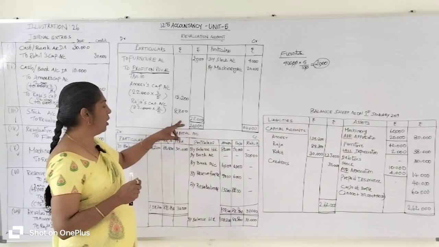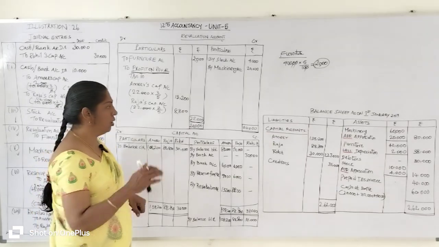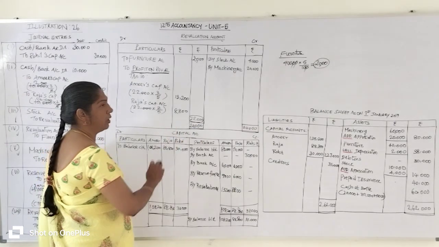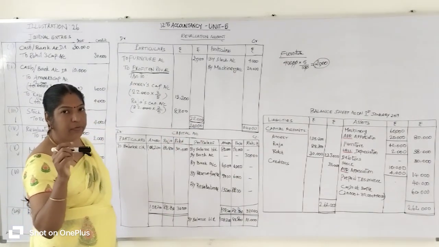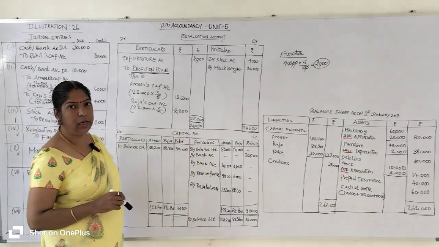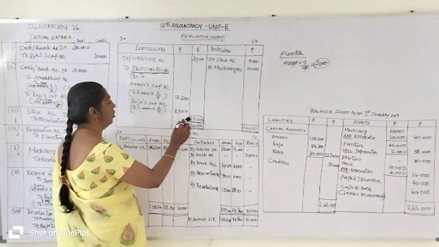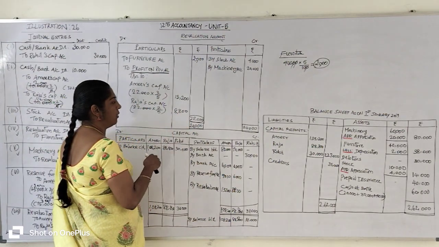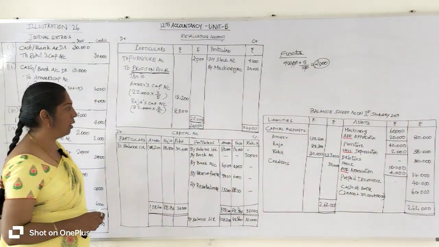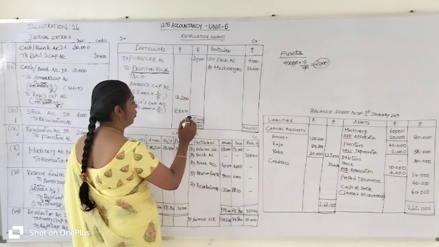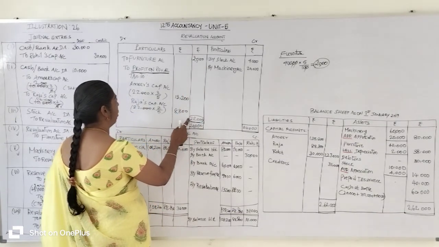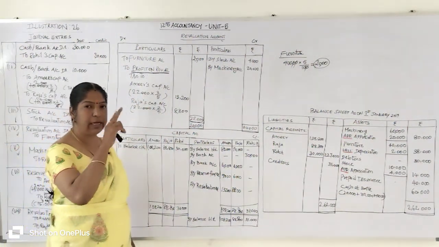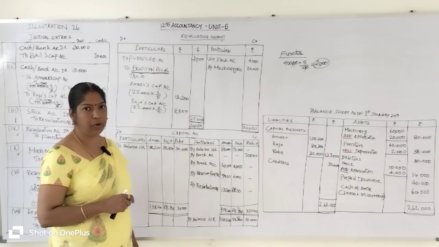Then now we are going to find out the balancing figure. Listen here. If you get the total on the debit side, you will get the balancing figure on the credit side. That difference value is called the profit on revaluation account, right? So how can we find out the difference? From the total minus the lesser value, you will get the difference. So 24,000 minus 2,000, you will get 22,000. That 22,000 is called the profit on revaluation account. That profit on revaluation account is immediately transferred to the old partners' capital accounts in their old profit sharing ratio.